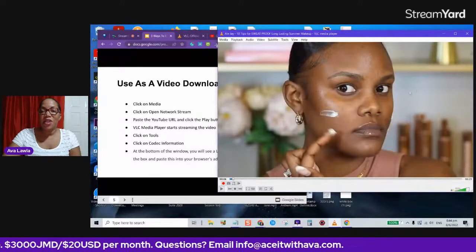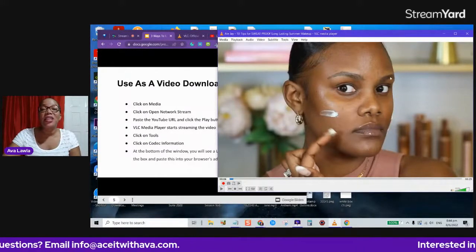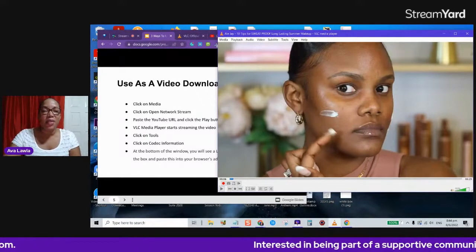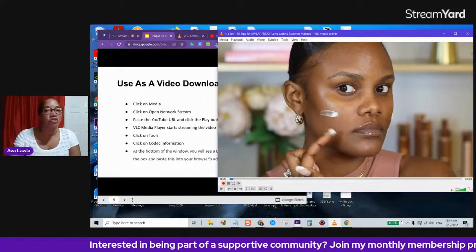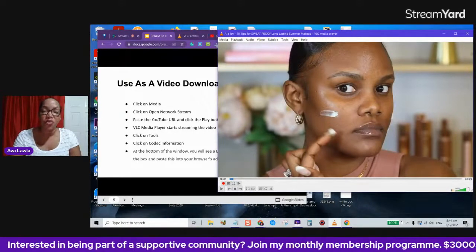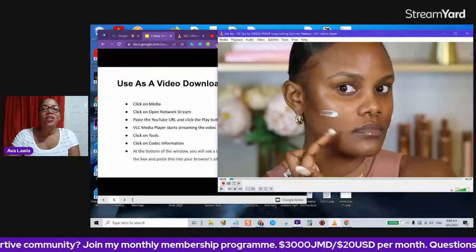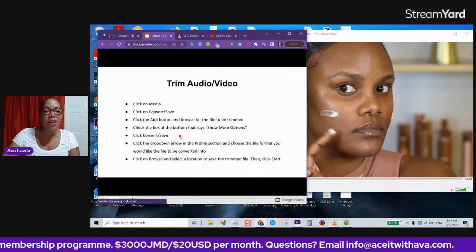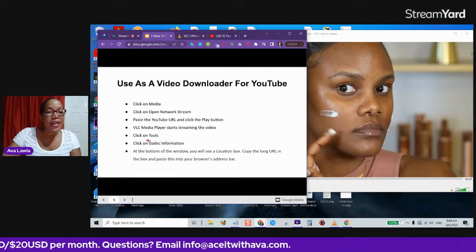All right, so that's the video there, nice and clear. It's streaming through VLC. So this is still on the internet, you know, it is streaming through the VLC player. So that's another way you can use VLC. You can stream YouTube videos through the platform, but that's not what we want to do. We want to not only be able to stream it, we want to do what? Download it.